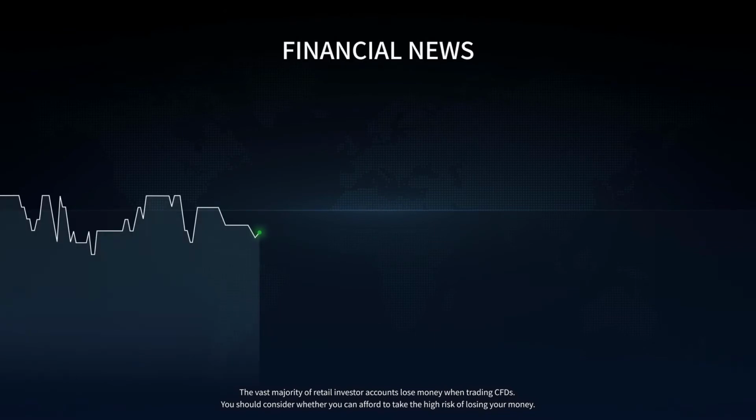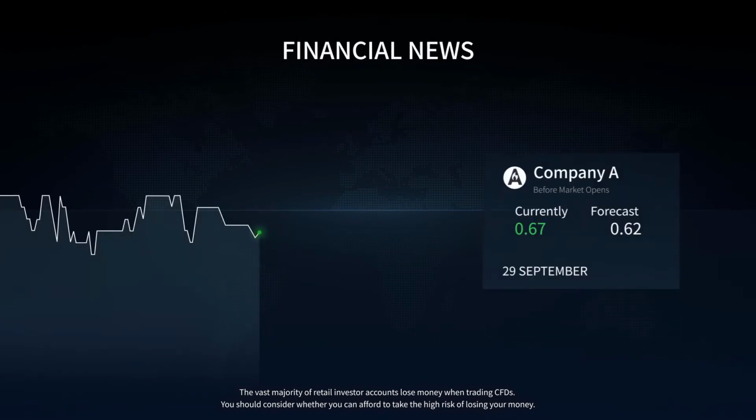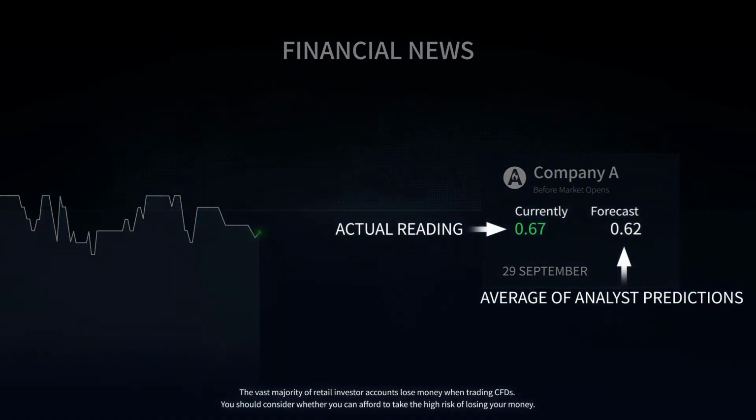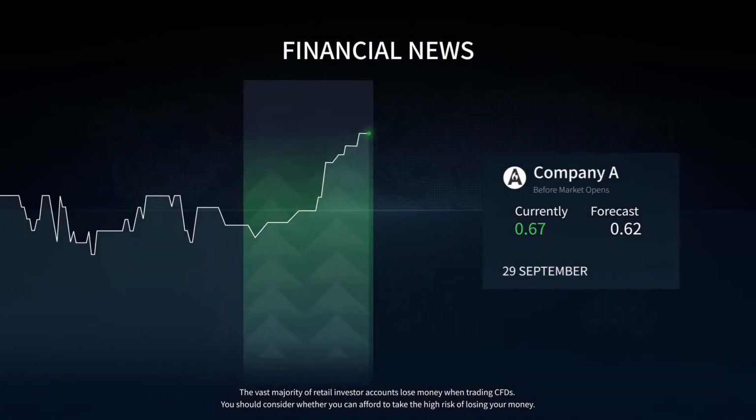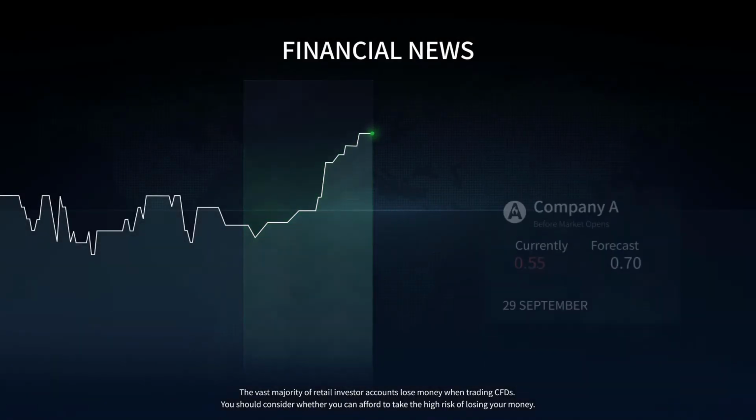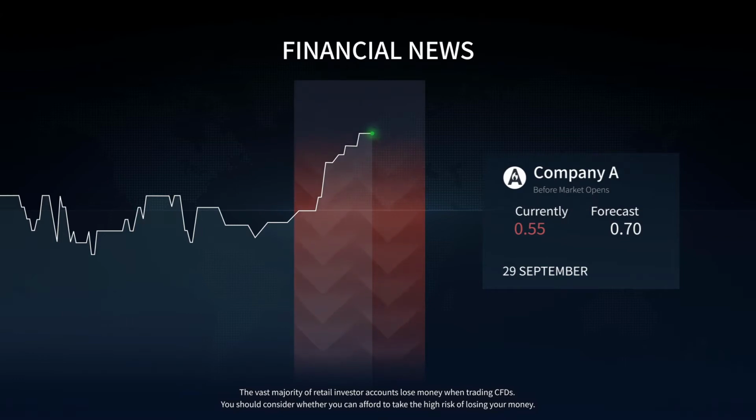Financial news, represented by financial reports from companies, largely affect stock prices. If financial figures are better than the forecast, a company's share price usually goes up. If a company's financial figures are worse than the forecast, its shares decrease in value.